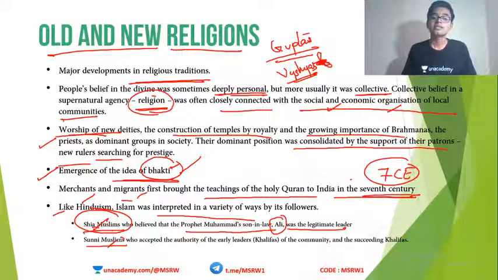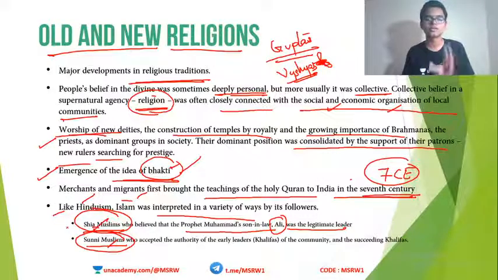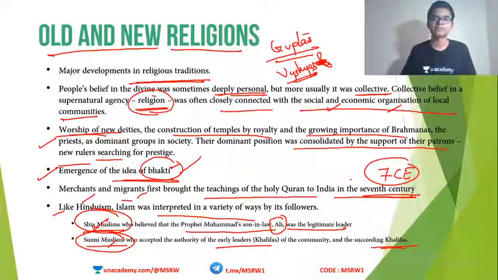Then we have the Sunni Muslims. Sunni Muslims are those Muslims who believed in the authority of the early leaders or Khalifas of the community and the succeeding Khalifas. The Khalifas are the supreme leaders of Islam. So Sunni Muslims said that no, it is not the son-in-law of the Prophet who is the legitimate leader. The legitimate leader is the Khalifa, the early leaders, different Khalifas of those times. So these were the 2 dominant branches of Islam, Shias and Sunnis. Don't forget their difference.